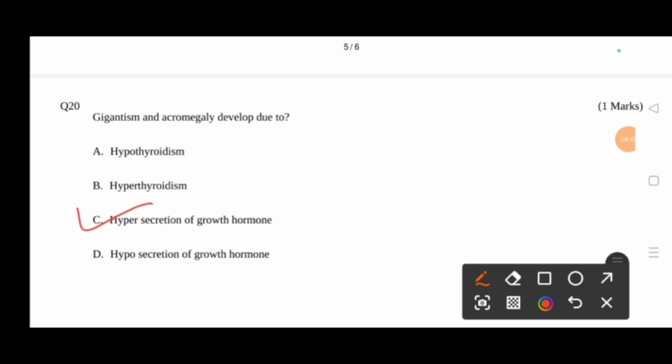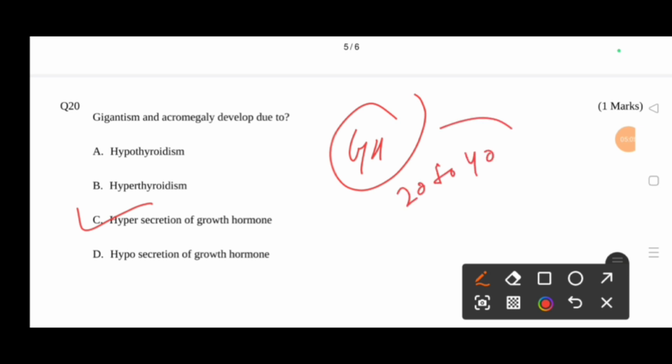Growth hormone hypersecretion in a human after puberty is the cause of acromegaly. It usually starts between the age of 20 to 40, and when growth hormone hypersecretion begins after epiphyseal closure, the early signs are coarsening of the facial features and soft tissues, and swelling of hands and feet.